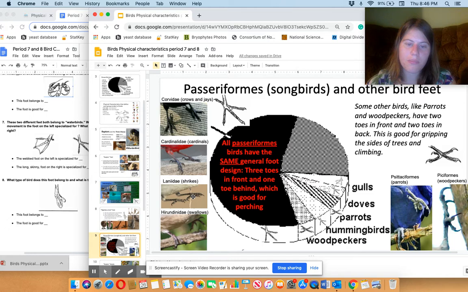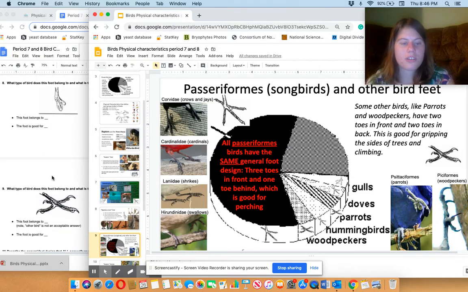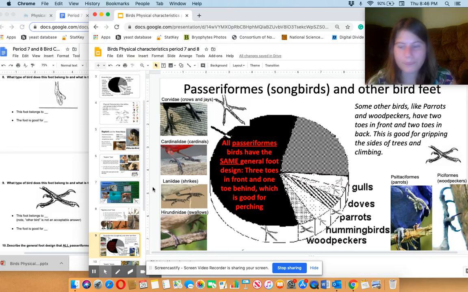Shrike, 1 toe in back, 3 toes in front. Swallows, 1 toe in back, 3 toes in front. Really good for standing on little branches. There are other feetses, which the next question talks about, these 2 toes in front, 2 toes in back feetses, which are really good for hanging on vertical surfaces.